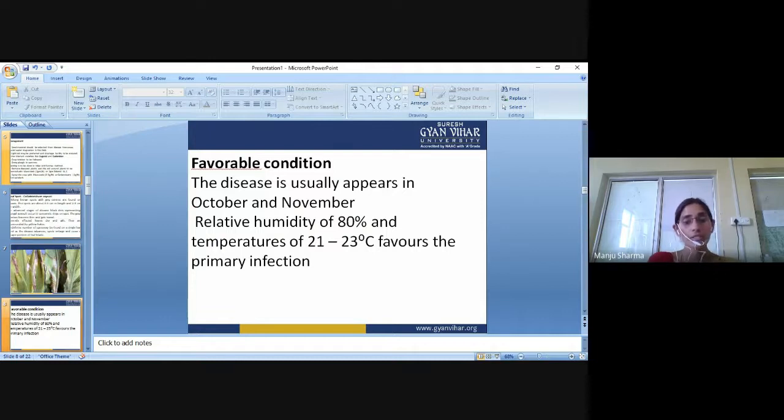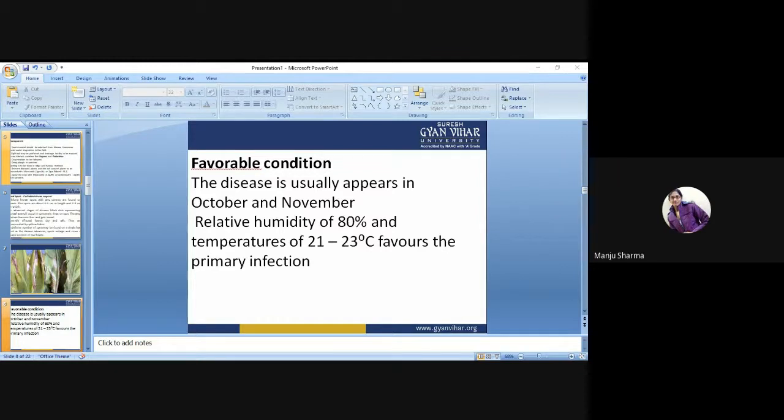Favorable conditions for the pathogen: the disease usually appears in October and November.